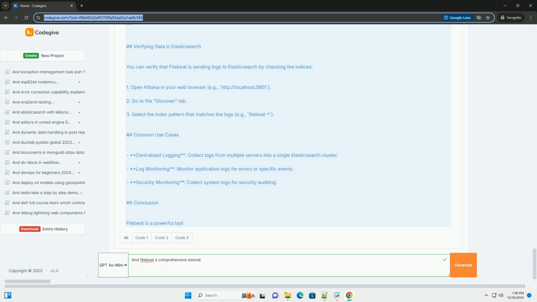Step 4, optional settings. You can also set various optional settings, such as logging, to enable debug logs, add YAML: logging.level: debug. Indexing, to customize the index name, YAML: setup.template.name: myindex-*, setup.template.pattern: myindex-*.